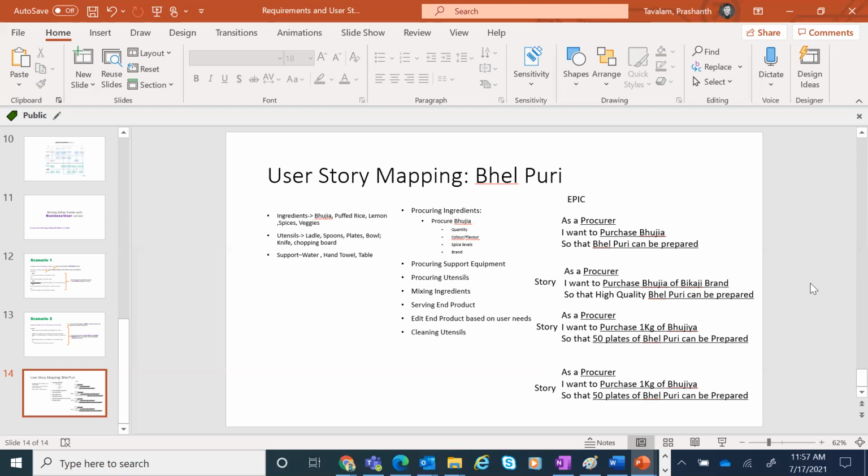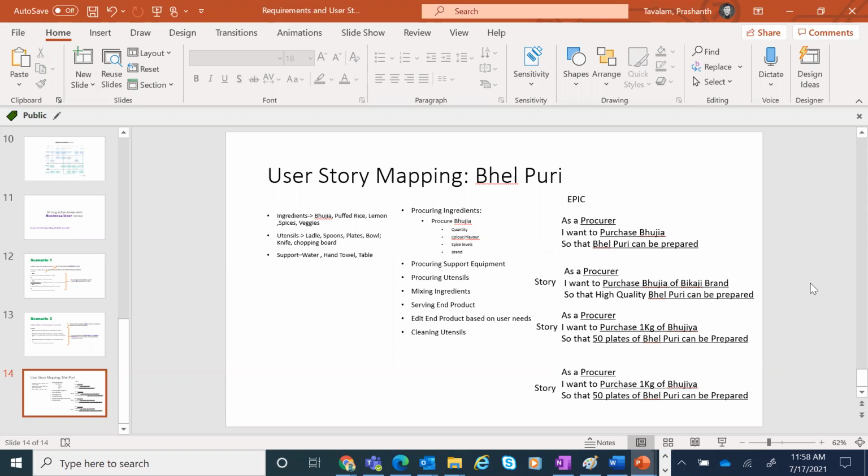So understand, as a procurer, I want to purchase Bhujia of Bikaji brand so that high quality Belpuri can be prepared. But Bikaji can have 10 different categories, na? I have to say I want to purchase methi flavor Bikaji brand bhujia. I want to purchase bhujia with calorie content and so on.